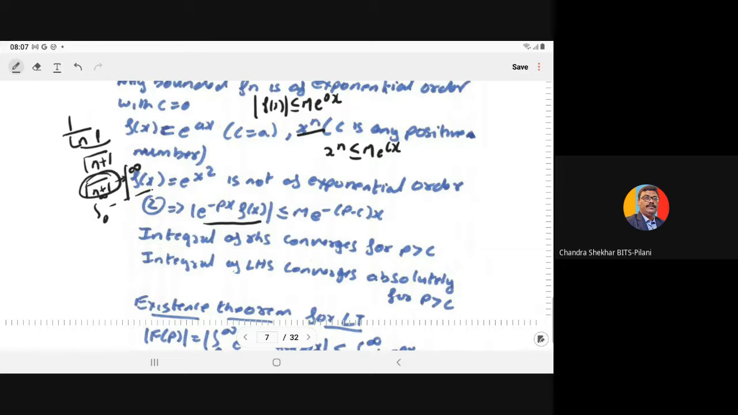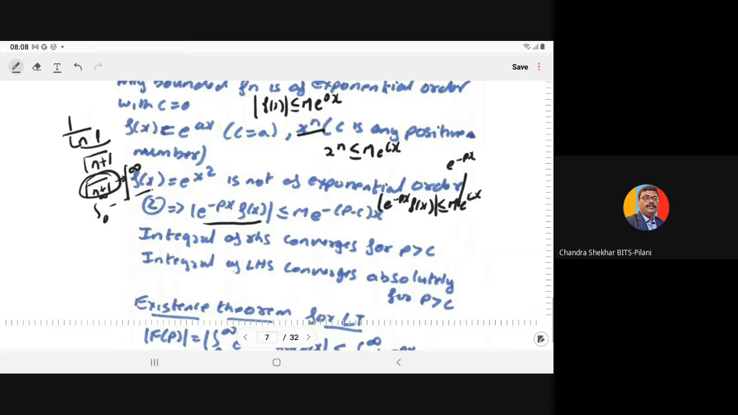Because we have said that f(x) is of exponential order, it means M into e to power cx. Now on the left side we have multiplied e to power minus px, so the right side also we have to multiply with e to power minus px. So if you take the modulus, because of the exponential order property, the modulus of the integrand e to power minus px f(x) must be less than or equal to M into e to power minus (p minus c)x.